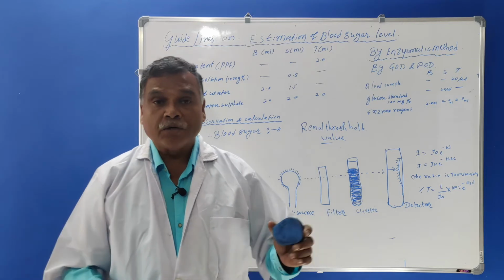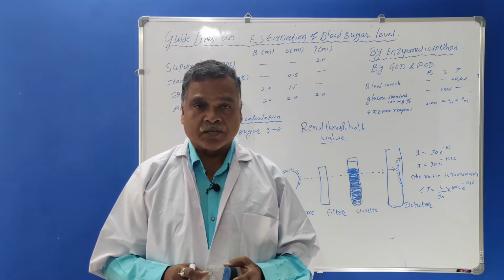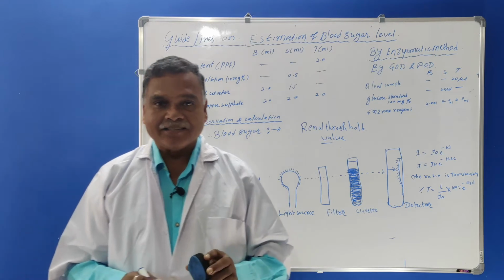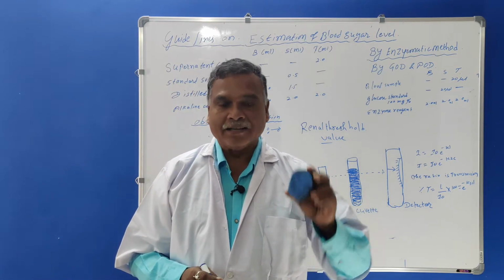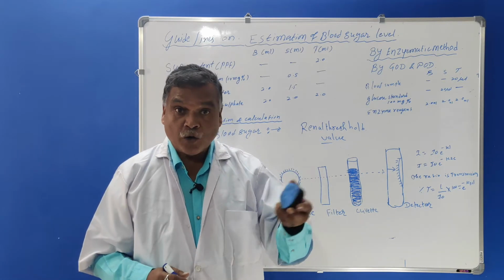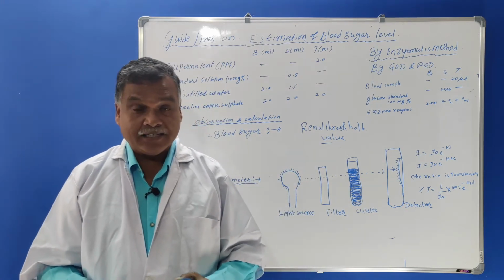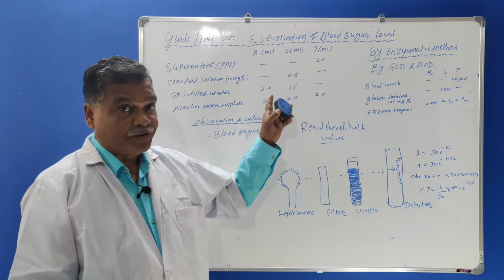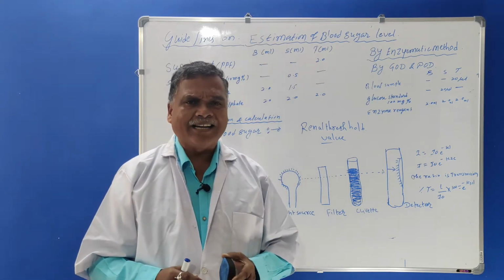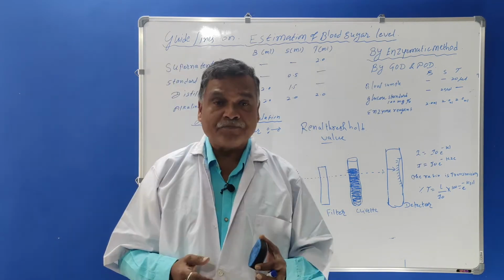So the reason for doing this estimation of blood sugar level or blood glucose level is to assess the disease, like diabetes, or we can say hyperglycemia, and it becomes necessary to follow up this test in the patients of diabetes. So here this estimation is very essential to do in the laboratory. So there will be some important guidelines for you, that this estimation is done due to the symptoms in our body.